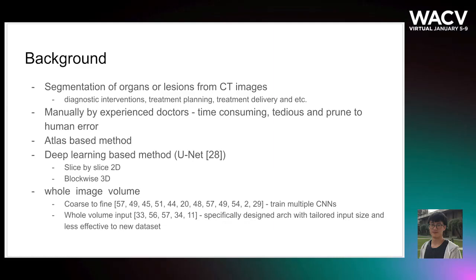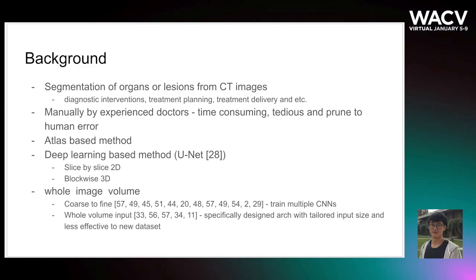However, we are dealing with 3D volumetric data. Now, there are two ways of doing this. One is slice by slice using 2D convolution, or we can use a block-wise 3D convolution. However, we know a CT image by itself is 3D, so there is more work that focuses on segmenting organs from the whole image. This is usually done in two steps.